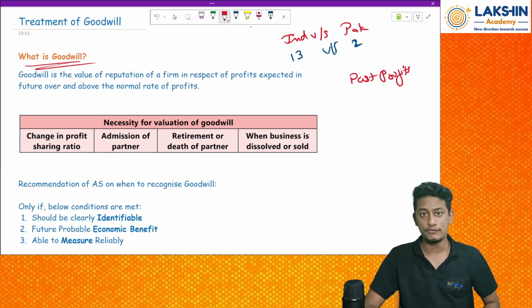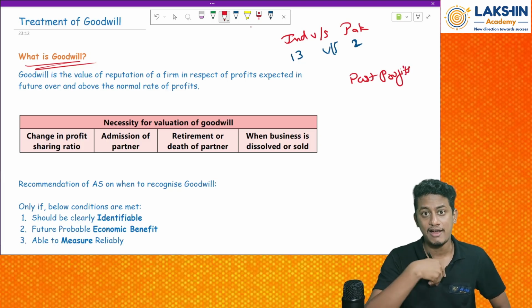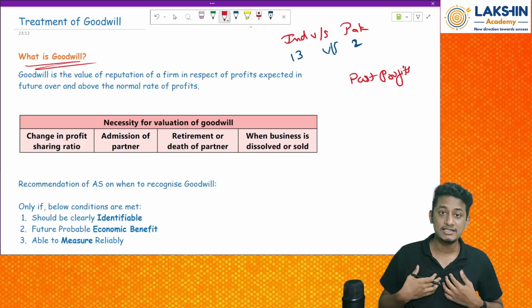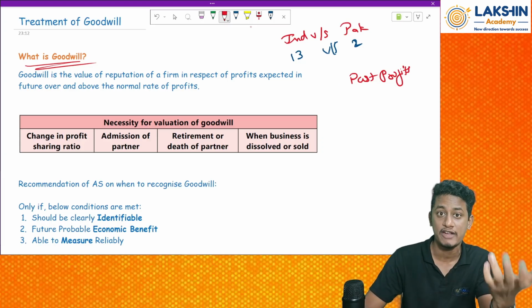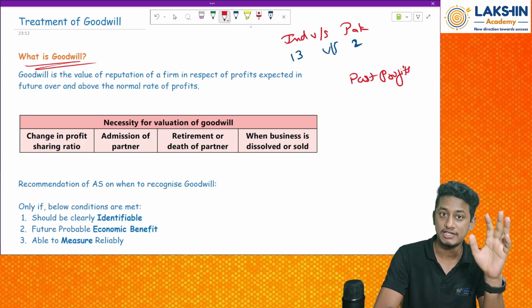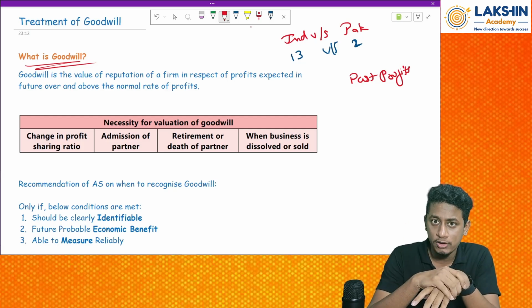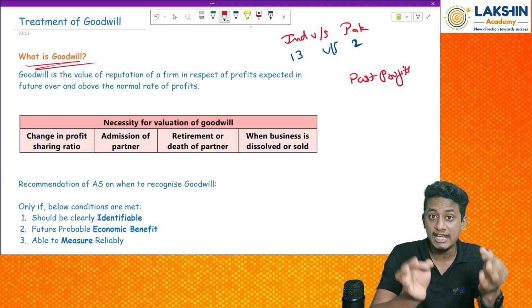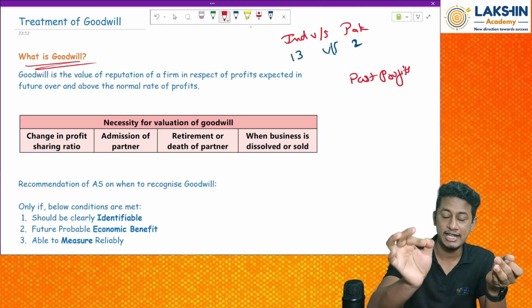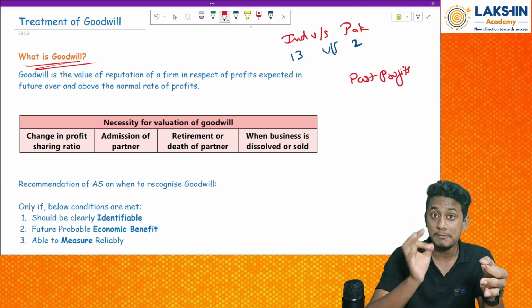Can I value goodwill in the first year of the business? No. Why? Because my business does not have any data. Assume there's a business which has started in the first year. Let's say Jio. Did people know Jio before it was opened? No. When they gave a free policy, that take the SIM and use the internet for free, at that time people came to know about it.